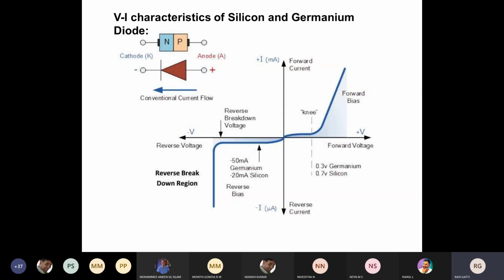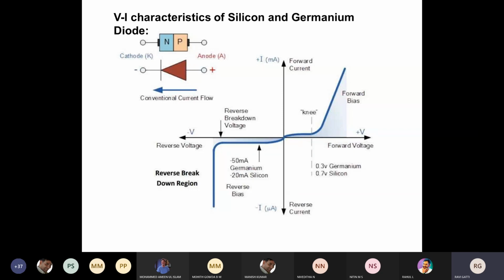So when the input voltage slightly increases in the forward direction, the current will start flowing across the diode. When the input voltage is greater than the threshold voltage, the current will start flowing. That is, an exponential increase in the current will take place in the forward direction.